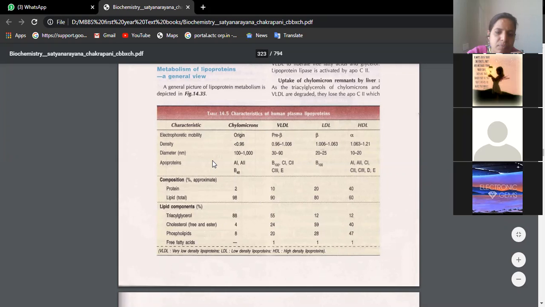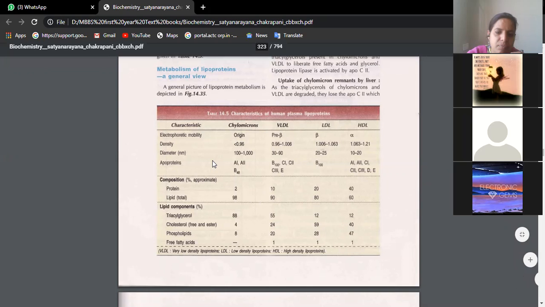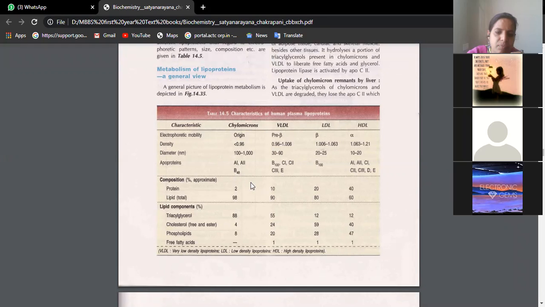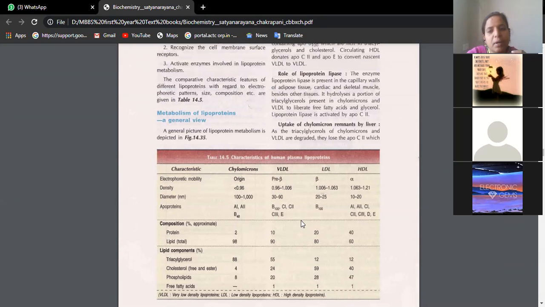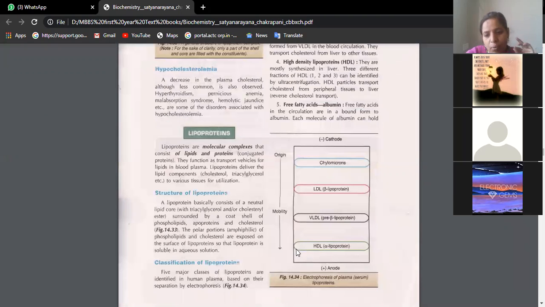Apart from that, we have discussed electrophoresis also in one of our answers. Electrophoretic mobility: I told you we generally use electrodes, cathode and anode, and different lipoproteins are deposited on the filter paper. See, this is anode, this is cathode, electricity is passed, and you will see the deposition of these lipoproteins on the filter paper, and the deposition also shows different colors.